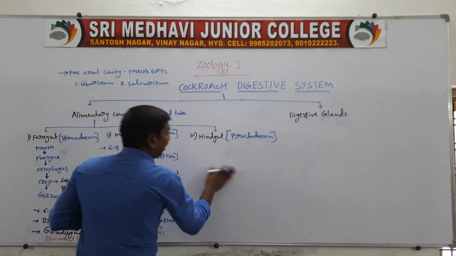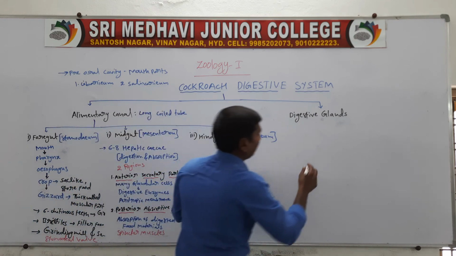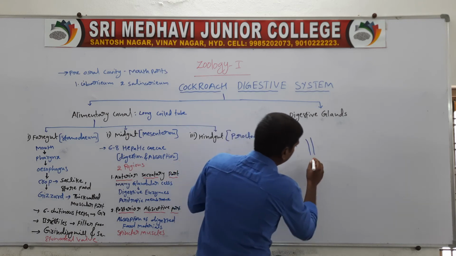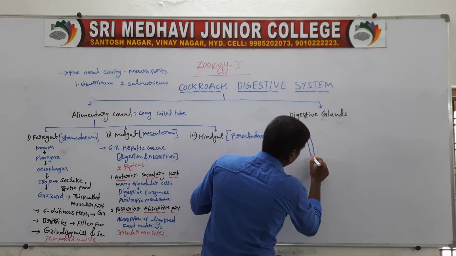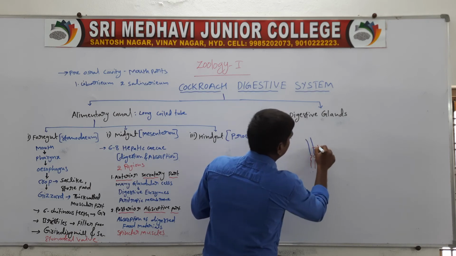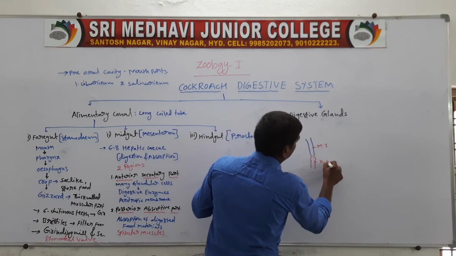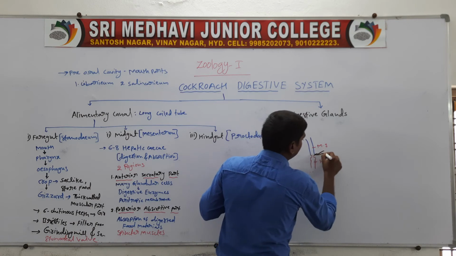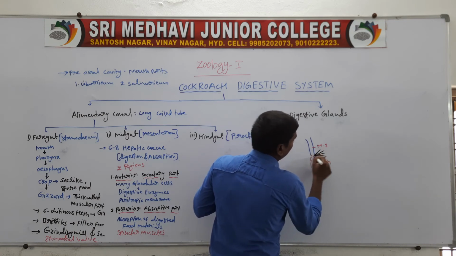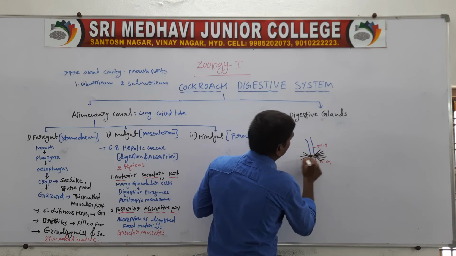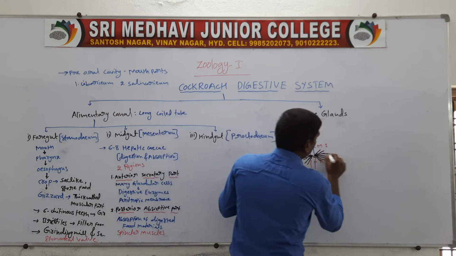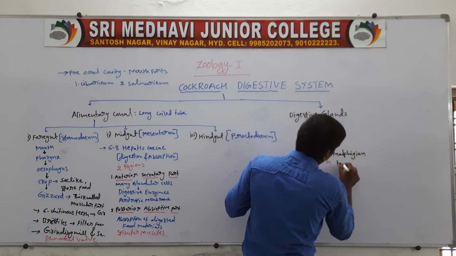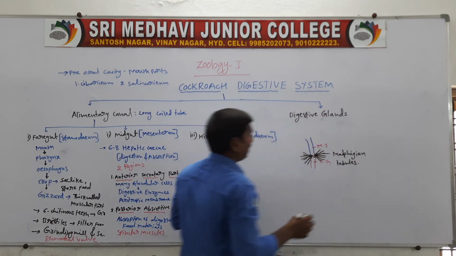Next, the midgut, in a rough diagram. These are the midgut and these are the hindgut. This region contains six bundles of yellow-colored tubules. These six bundles of yellow tubules are called the Malpighian tubules.